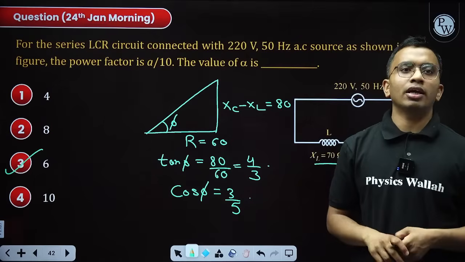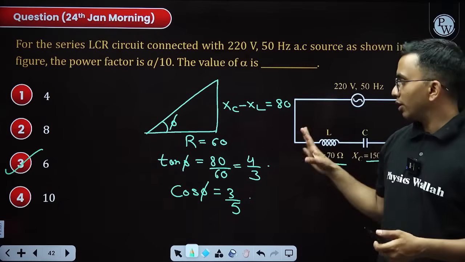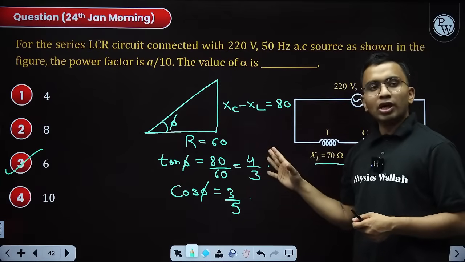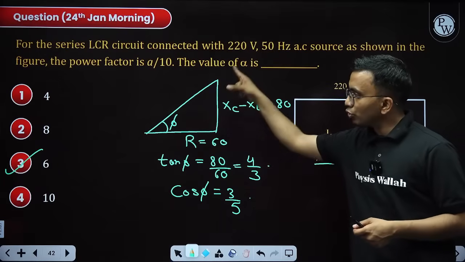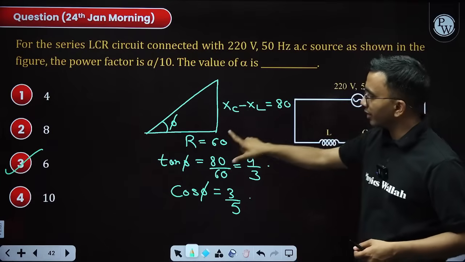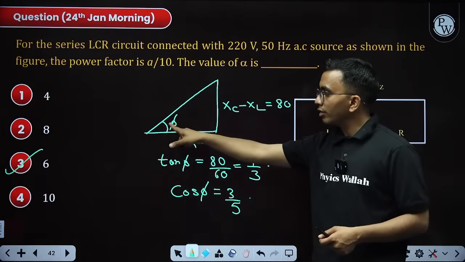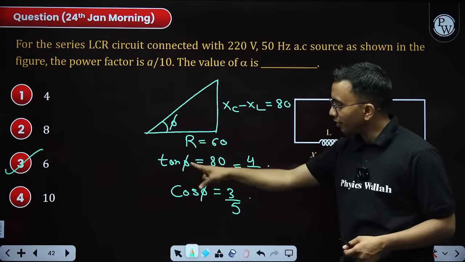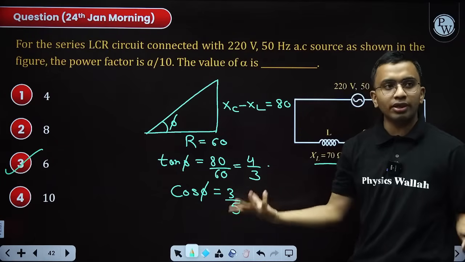Sir, once explain the previous question. Okay, let me explain this first. Whenever you have to find power factor, first draw the impedance triangle. Right here XC minus XL, right here R. This angle is phi. Find tan phi. From tan phi, if you know tan theta, you can write cos theta, easy.